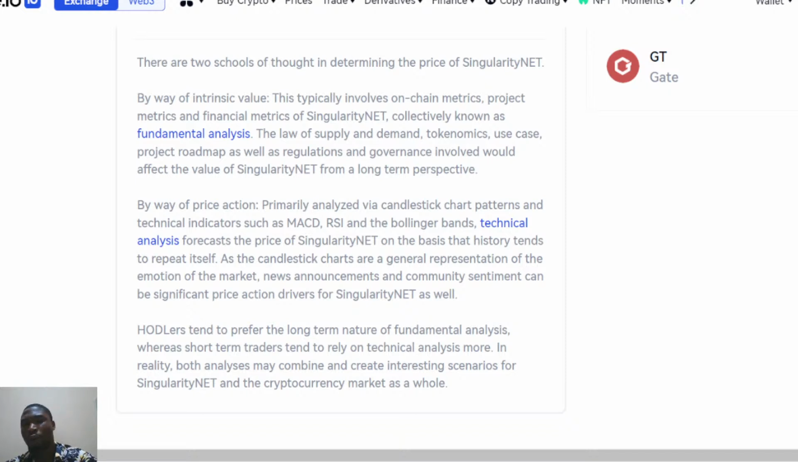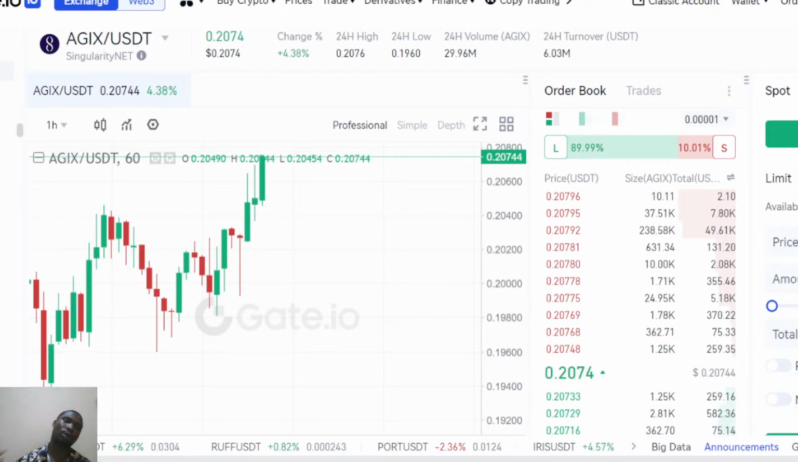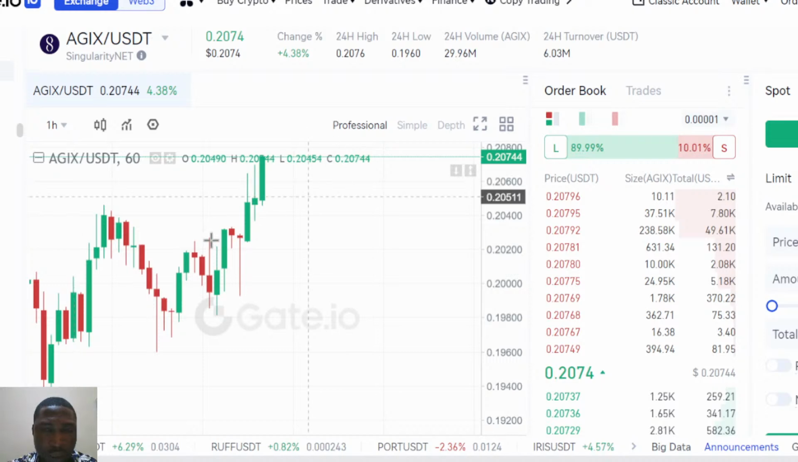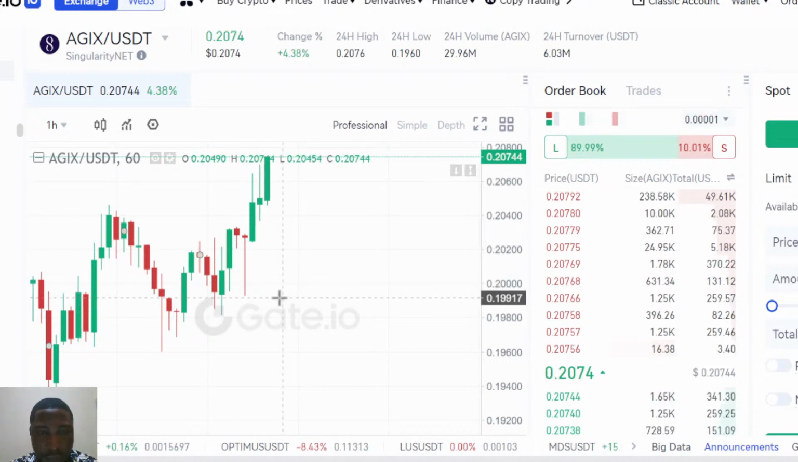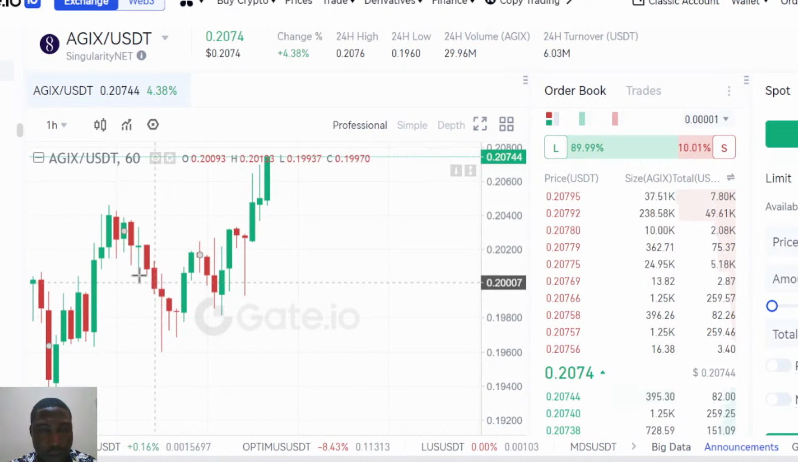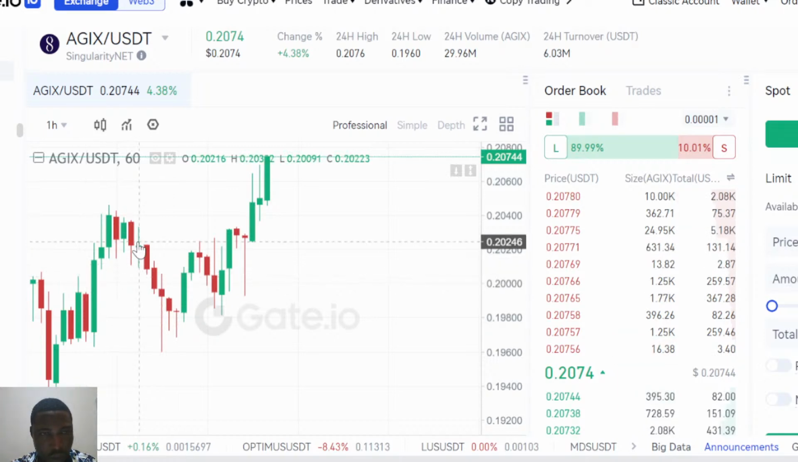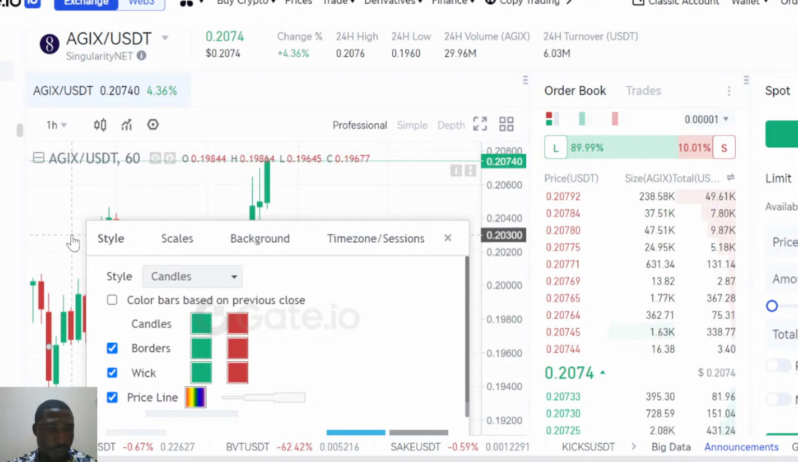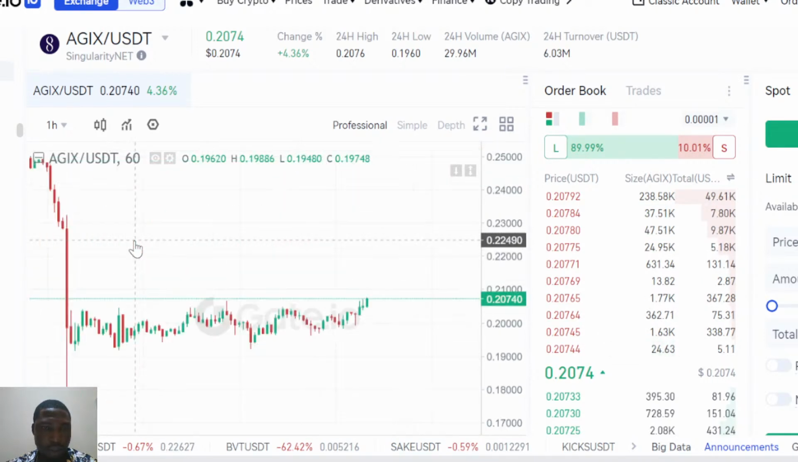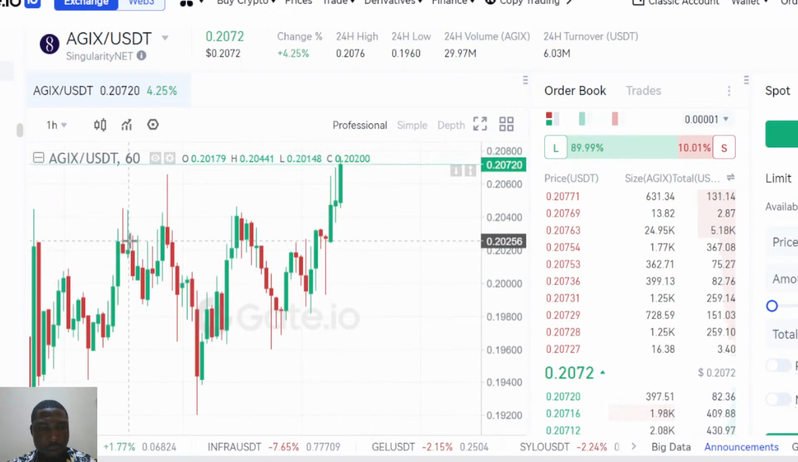Now, when talking about technical analysis, what are we actually talking about? That is the price action. That is when you have to do with the charts. When I look at technical analysis, that is when you talk about the chart. Now, currently, what is it? Well, it's currently bullish. But let's check more. Let's get more analysis concerning it.